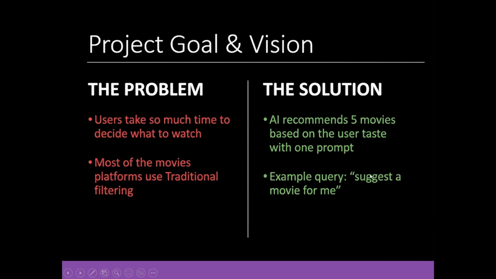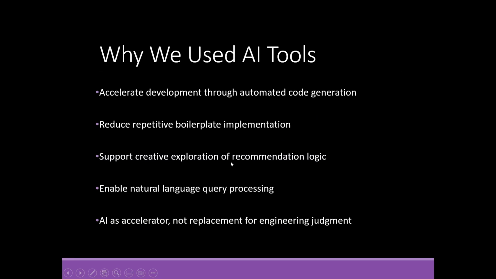As an example, you can just tell him suggest a movie for me, and he suggests 5 for you, not just one. So why we use AI tools: to accelerate development through automated code generation, to reduce repetitive boilerplate implementation, support creative exploration of recommendation logic, enable natural language query processing. AI as accelerator, not replacement for engineering judgment.